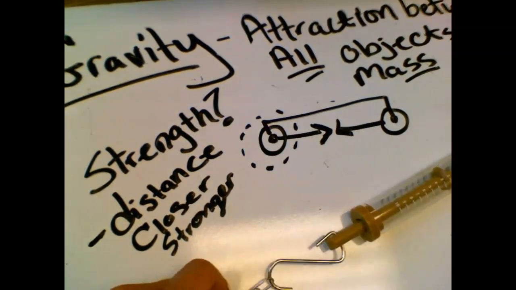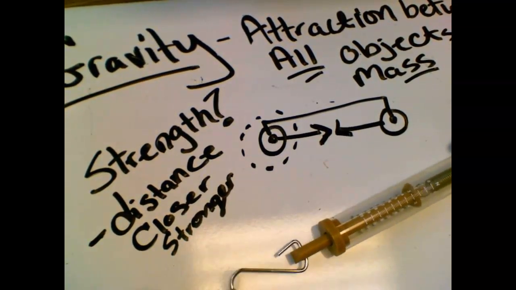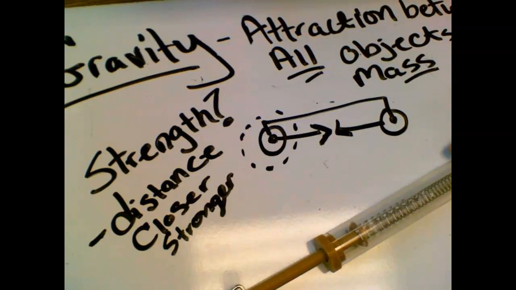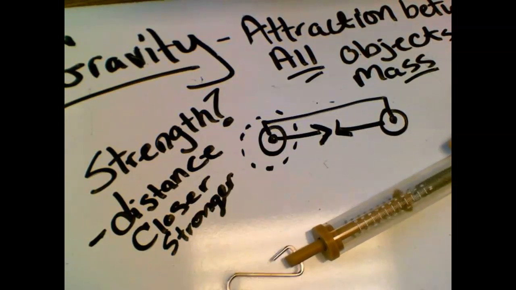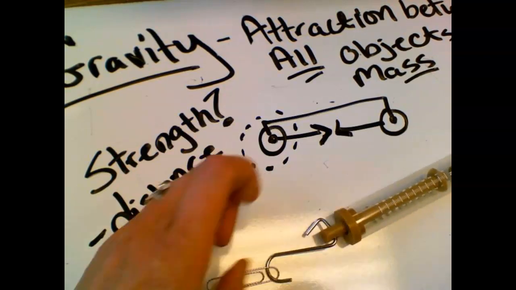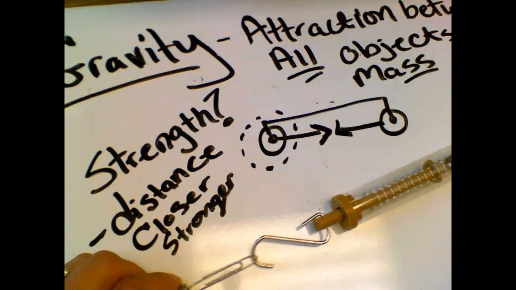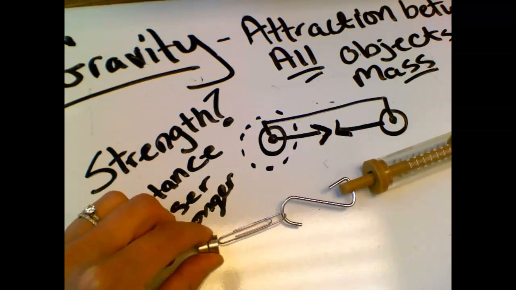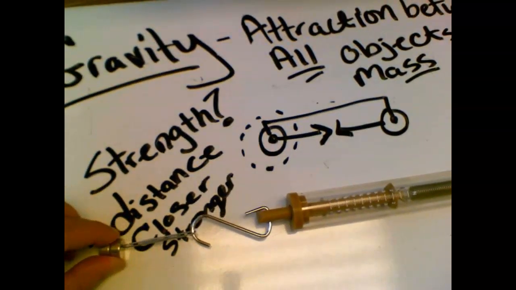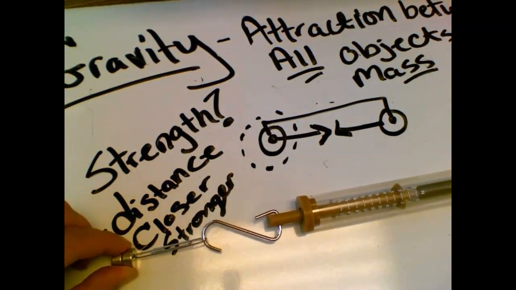A spring right here, and you can see the harder you pull, the further down the spring goes. So the more force, the further down it goes. I'm going to put one paper clip on that magnet and pull, and that comes off fairly easily.